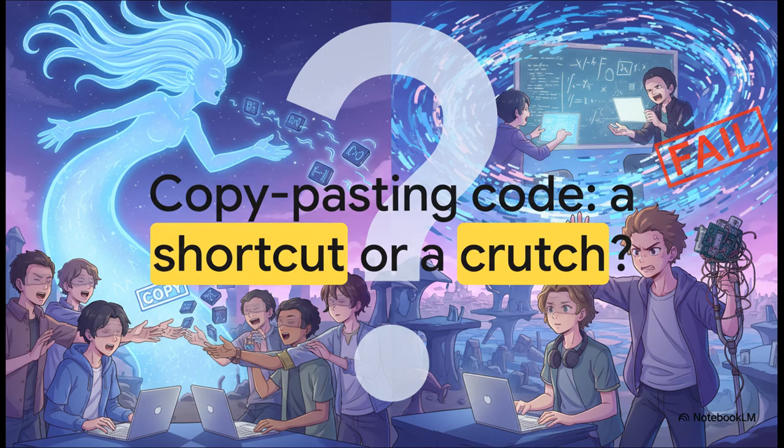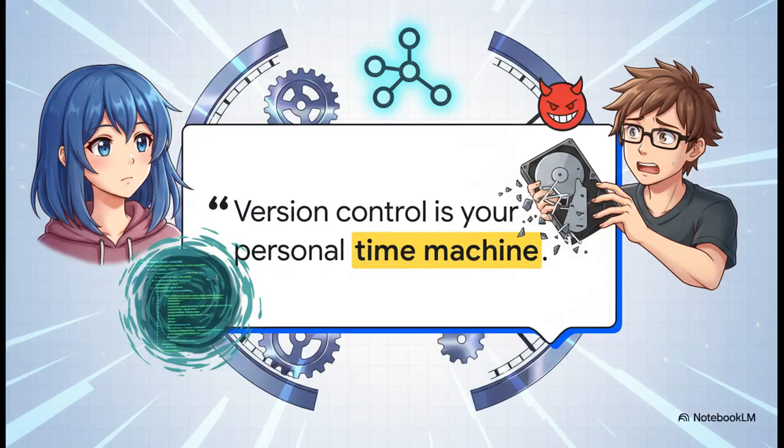Oh boy. Mistake number 4, the siren song of Stack Overflow. We have all been there. You find a little snippet of code, it works. You copy it, paste it in, and phew, you move on. But here's the thing about this shortcut. It's really a crutch. It's like getting the answers to a math test without ever learning the formulas. Sure, you passed the test, but what did you actually learn? Nothing.